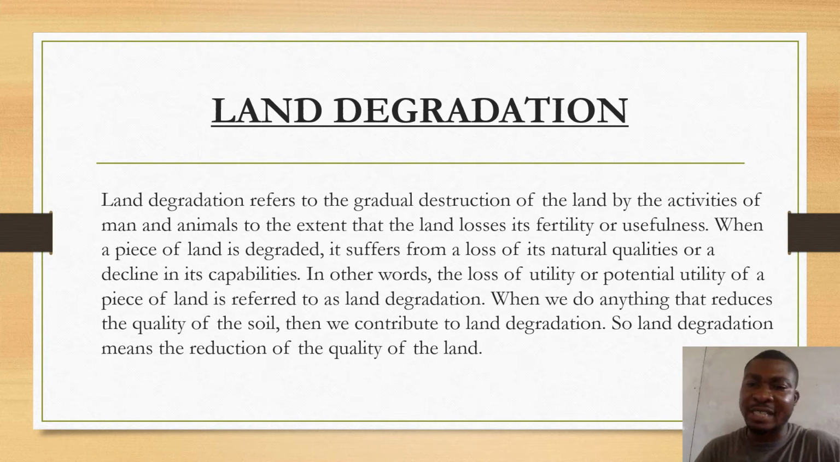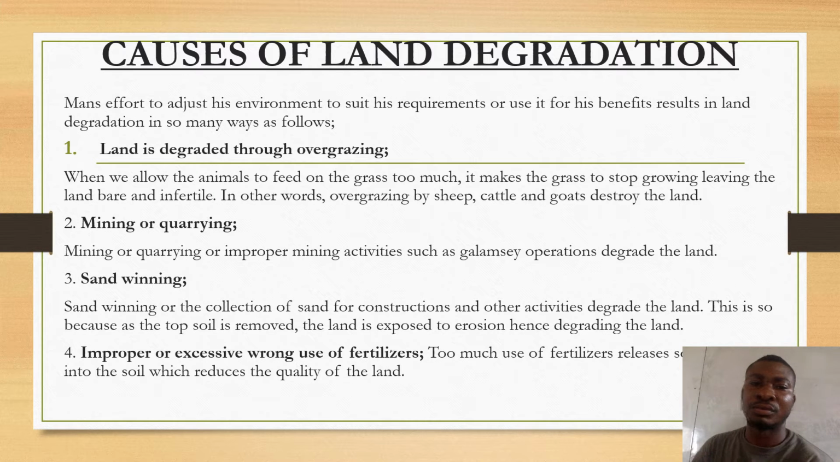Therefore, you know that the Bible also speaks against degrading the land. The Bible speaks against degrading the actual land, because when the land is being destroyed, the quality also reduces. Okay. Now let's go to the causes of land degradation.